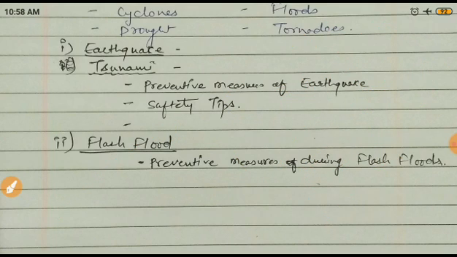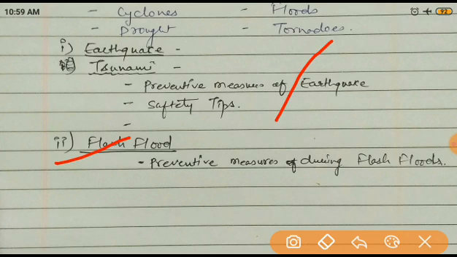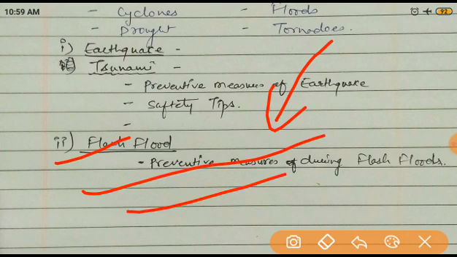Next one is the flash flood. What does flash flood mean? Generally, it happens because of very heavy rain, severe thunderstorm, hurricane, tropical storms, or melting of ice, snow falling, snowfields. These are all the reasons. But what will happen is that suddenly the water will come because of all these incidents.